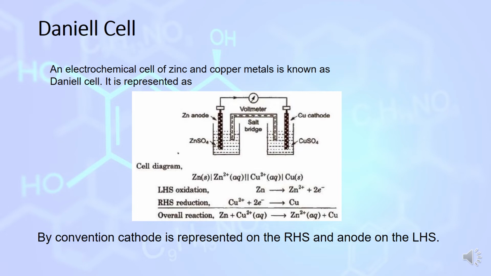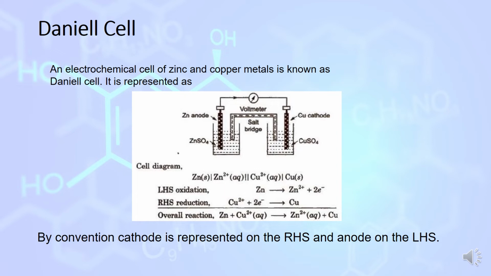While writing an electrochemical cell, first we write the anode, where the oxidation reaction takes place: zinc metal, then zinc 2 positive ion, separated by two lines, that is the salt bridge. After that we write the reduction half reaction, that is the cathode electrode: copper 2 positive ion and copper metal. Oxidation half reaction: zinc, Zn, is converted into Zn2 positive after losing 2 electrons.